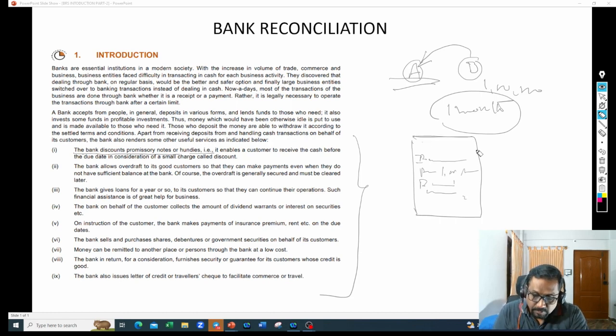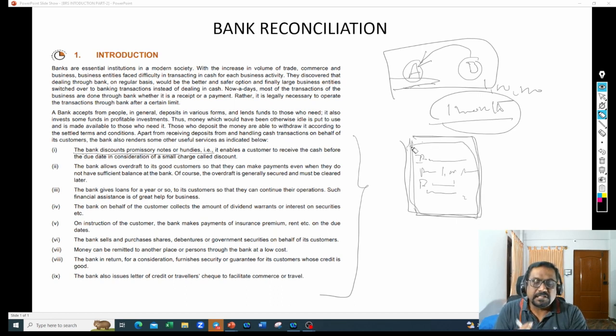So this document is called a promissory note, because there is an agreement between A and B saying, boss, I'm ready to pay this 1 lakh to you as a loan, but you have to sign a document which says this is the amount due from me, and you have to pay this amount on so and so date to the person, whoever brings this document to you or to me, on the due date or on demand. That document is called a promissory note.